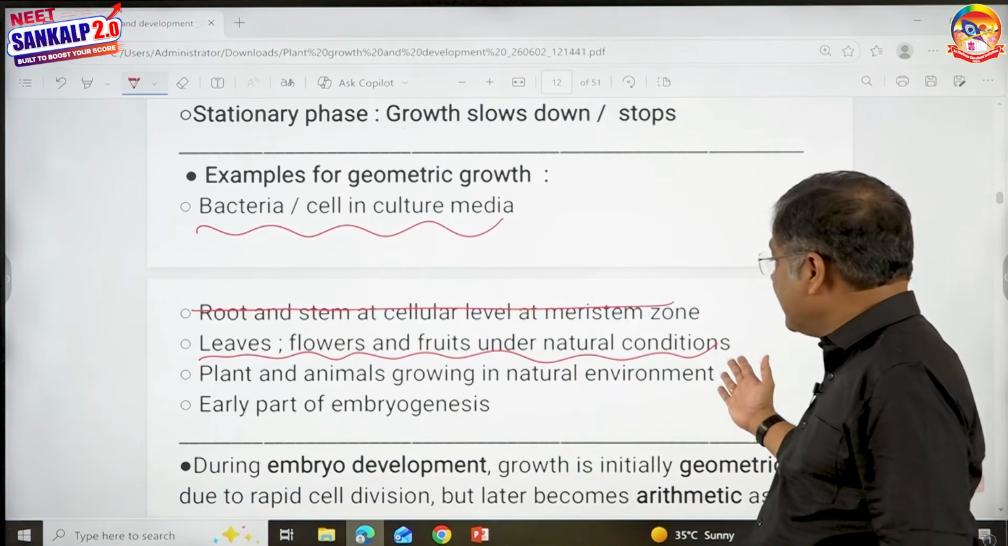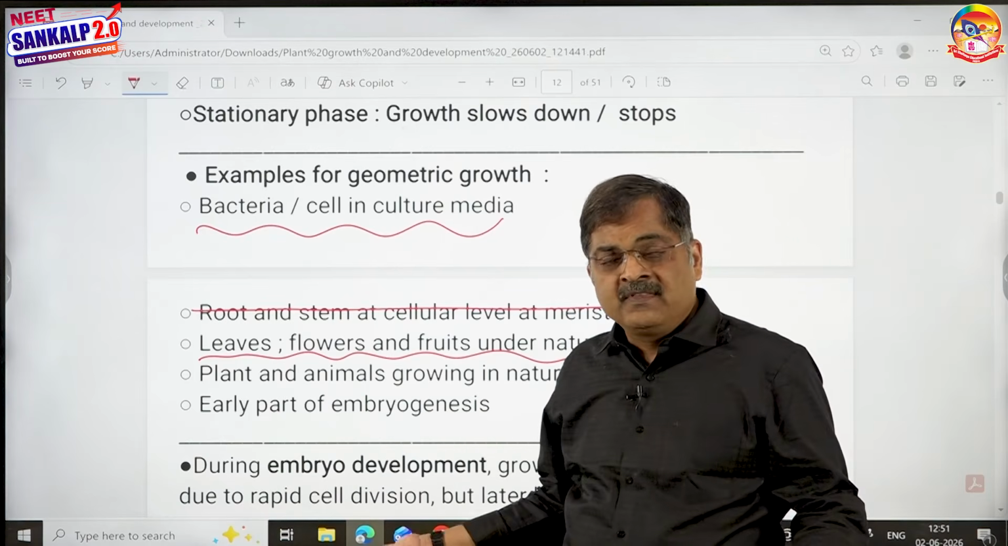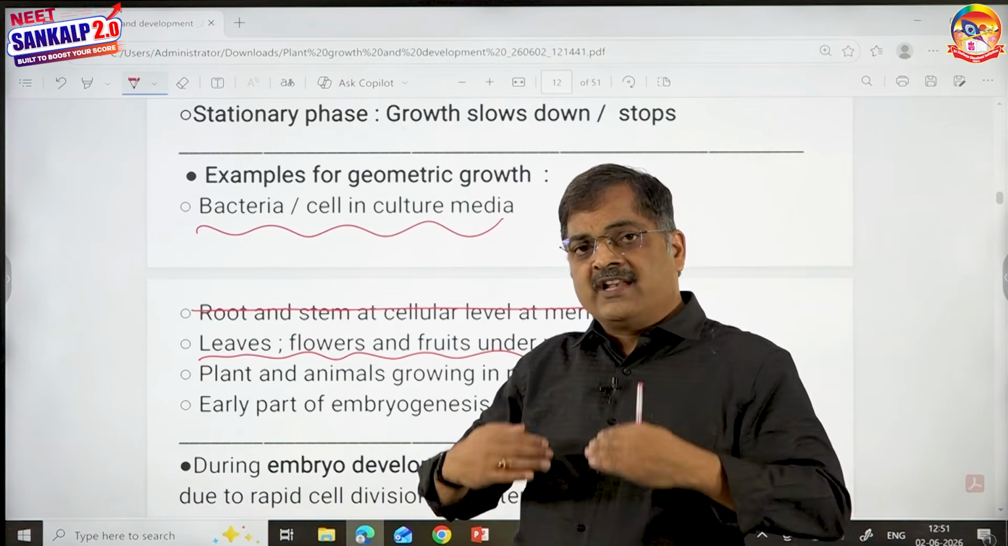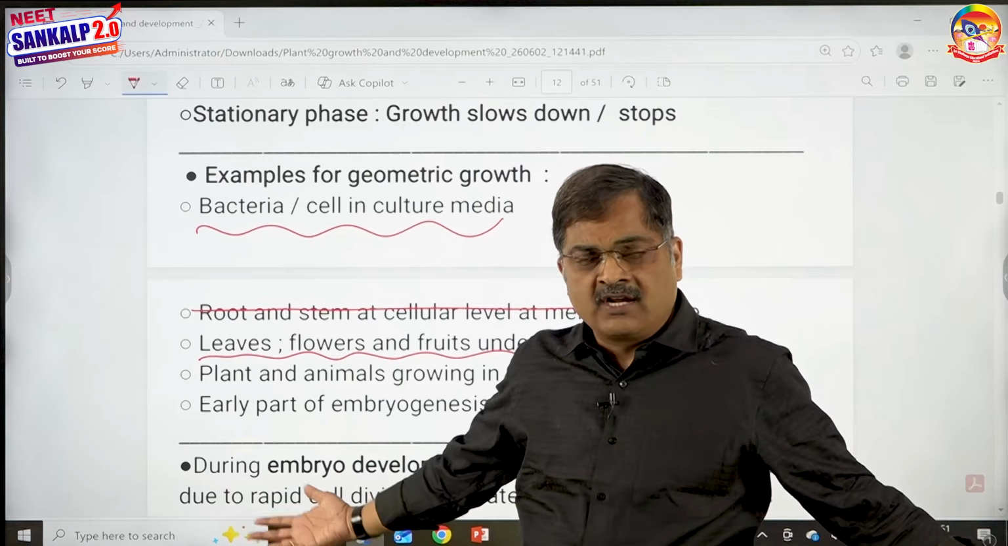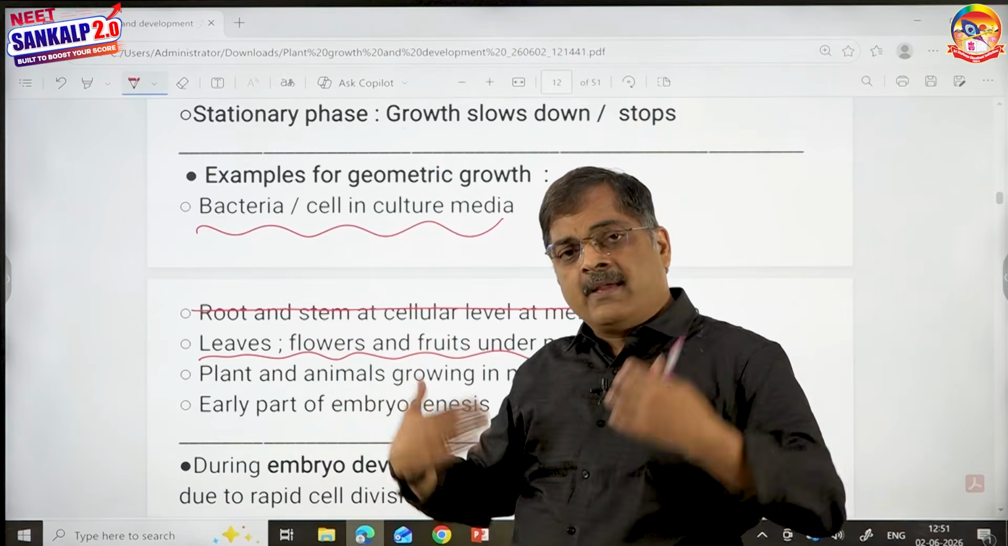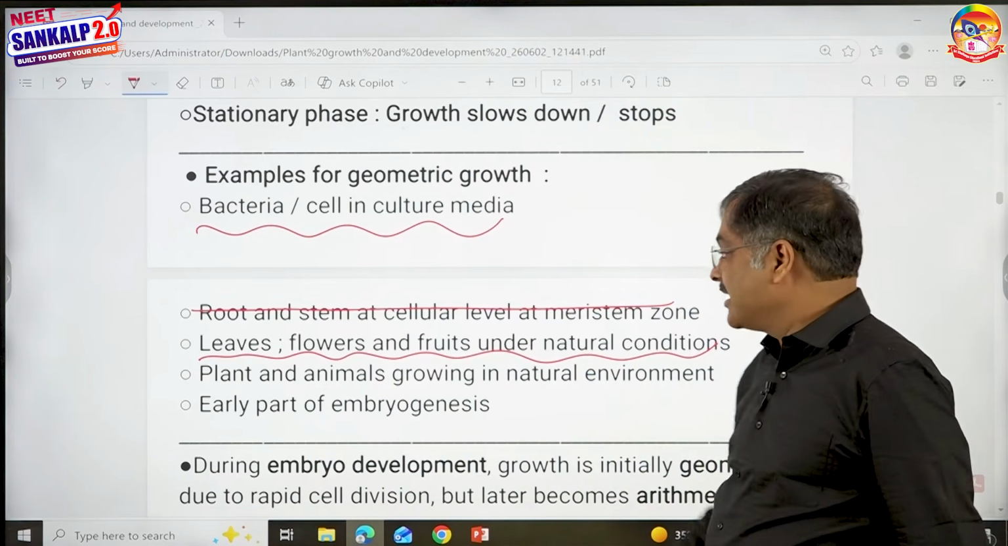Plant and animal growing in natural environment. It is the same, children. Plants initially show less growth. Later all the plant organs are going to show more growth, then they become senescent. So again you see a sigmoid curve.